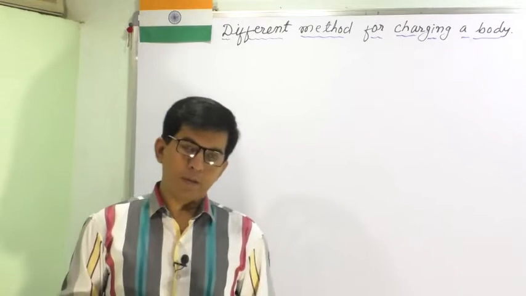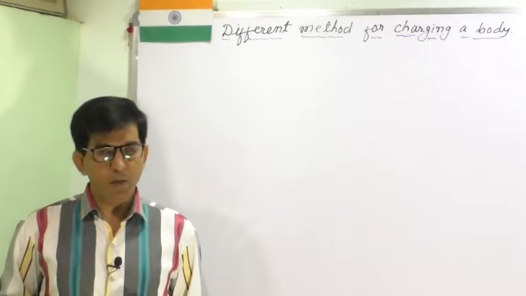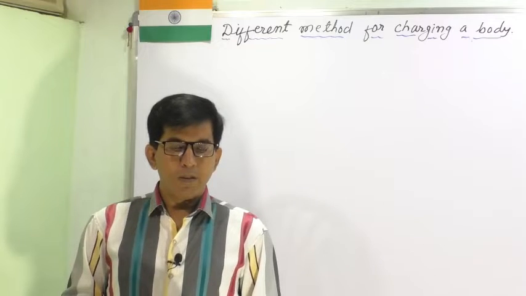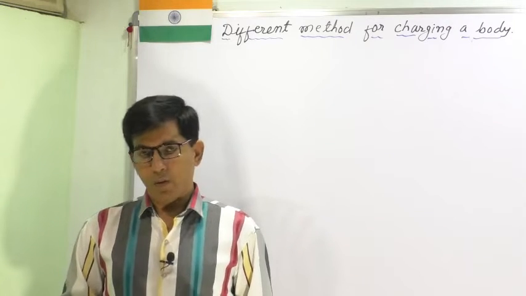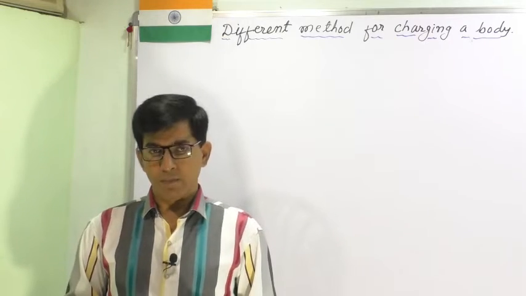Before discussing this, we will recall our previous lecture. In the previous lecture we have seen how charging by induction, or electrostatic induction, occurs.